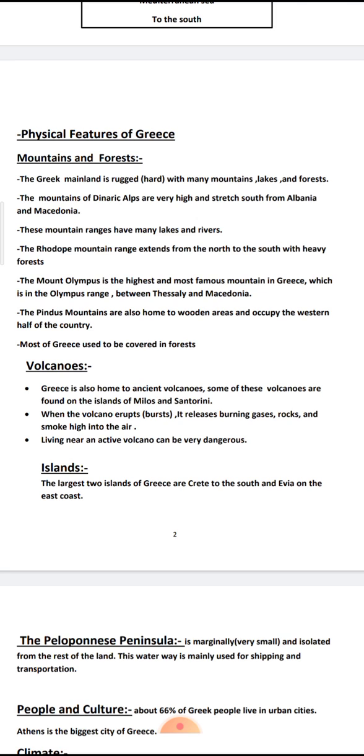So let's revise together, please. What are the famous mountains in Greece? Number one, Dinaric Alps. Two, Rhodope Mountain range. Three, Mount Olympus. Okay, and number four, Pendes Mountains. These are the famous mountains in Greece.